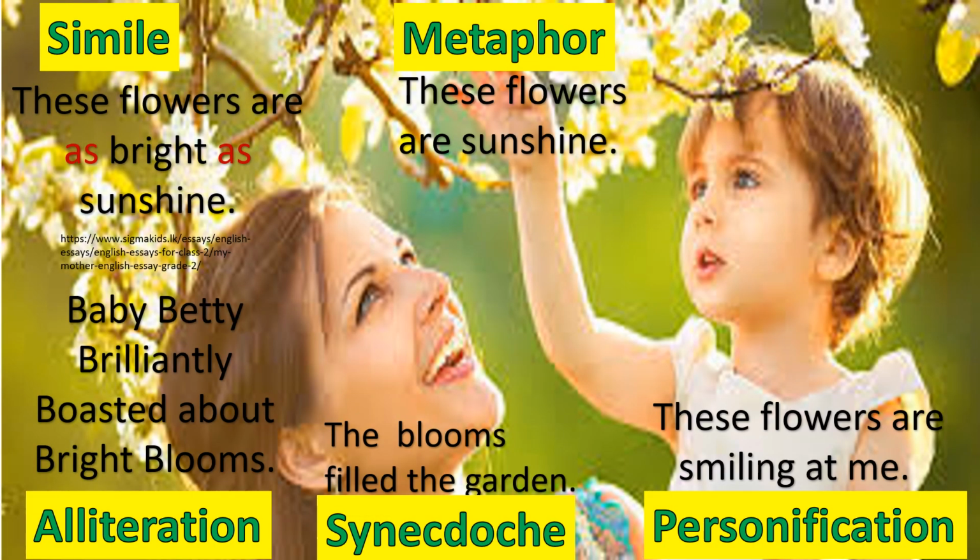One more example. "These flowers are as bright as sunshine." It is a simile, whereas "these flowers are sunshine" is a metaphor. "Baby Betty brilliantly boasted about bright blooms" is the alliteration. "The blooms filled the garden" is the synecdoche. "These flowers are smiling at me" is the personification.